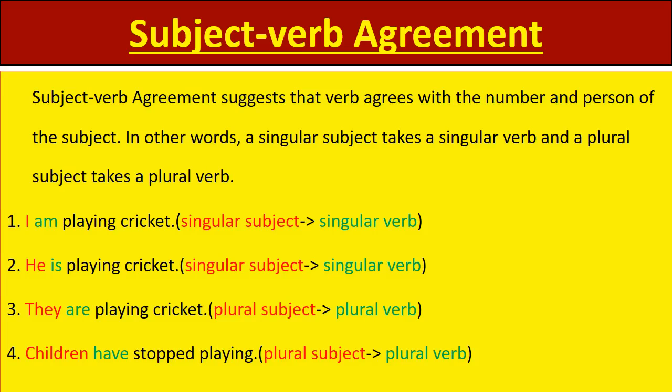And person. Person means whether your subject is in first person, that is I or we, second person, that is you, or third person, he, she, it, they, etc. In other words, a singular subject takes a singular verb and a plural subject takes a plural verb.